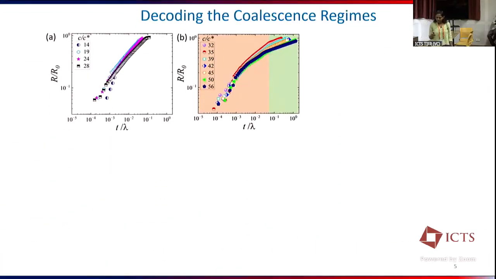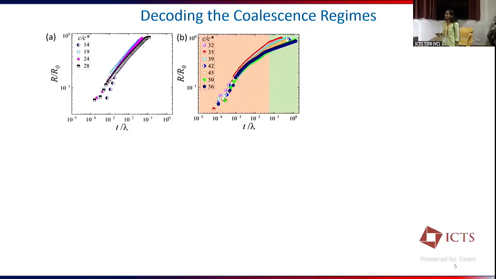So from these droplet shapes, we extracted the neck radius, and here the neck radius is non-dimensionalized by the initial droplet radius, and time is non-dimensionalized by the relaxation time of that particular fluid. For the lower concentrations, C/C* of 14 to 28, we observed a single regime, and we can fit a single power law and get a single value of the power law exponent B.